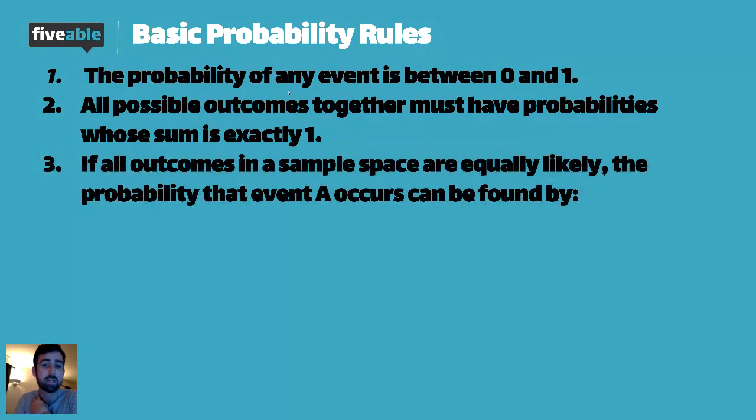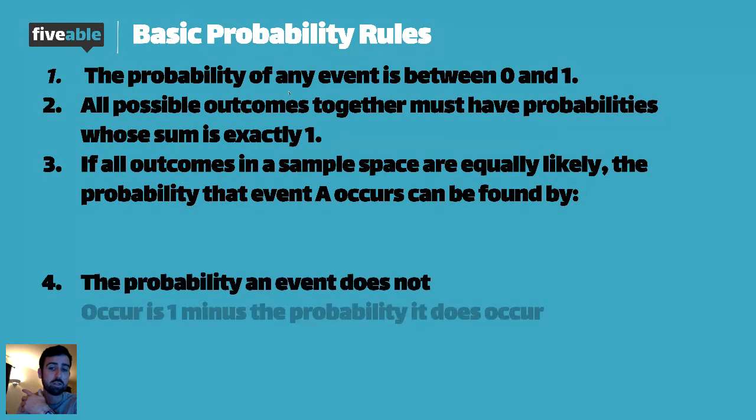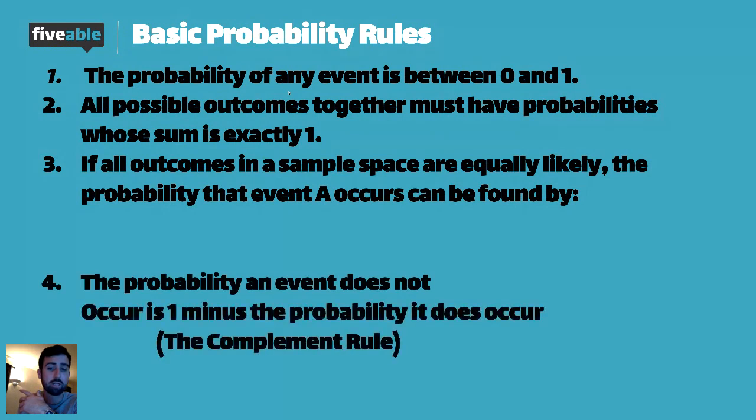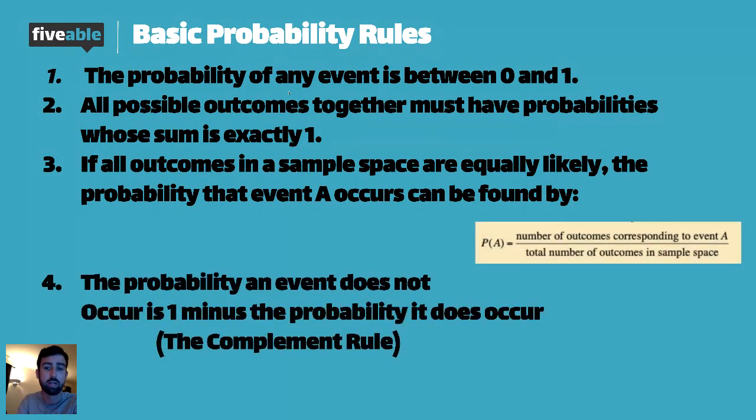If all outcomes in the sample space are equally likely, the probability of an event happening can be found using this formula right here. So once again, if all outcomes in a sample space are equally likely, the probability that event A occurs can be found by using this formula. And that's the probability of A equaling the total number of outcomes that correspond to event A divided by the total number of outcomes in that sample space.